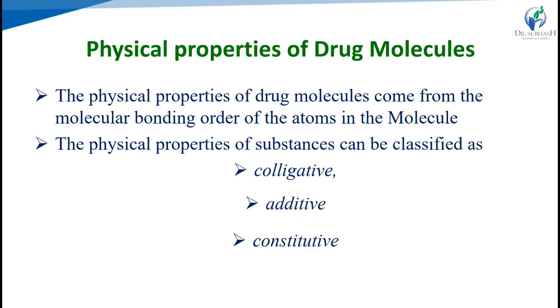The physical properties of a drug molecule or any substance may change its therapeutic or pharmacological actions. The physical properties of drug molecules come from the molecular binding and the order of the atoms in the molecules. They are classified into the following classes: additive properties, colligative properties, and constitutive properties.